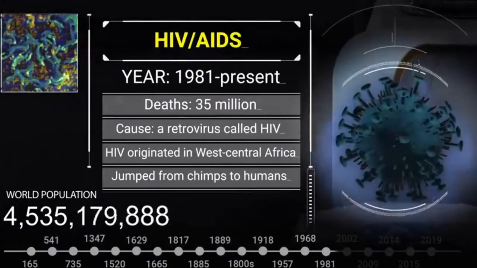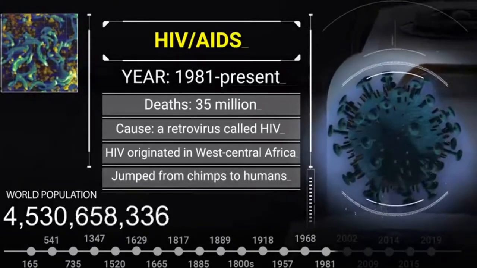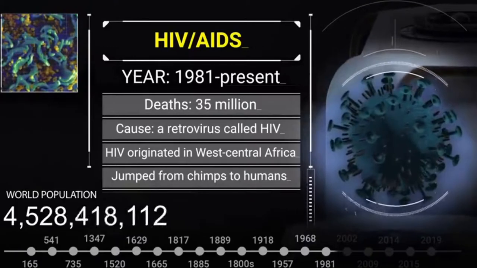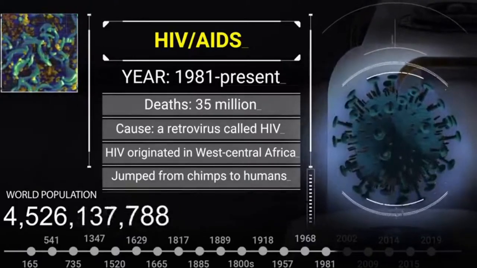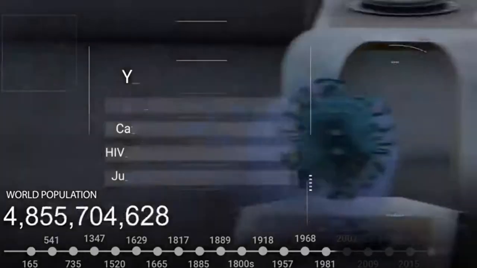HIV/AIDS, year 1981 up to present. That's 35 million. Caused by a retrovirus called HIV. HIV originated in West Central Africa, jumped from chimps to humans.